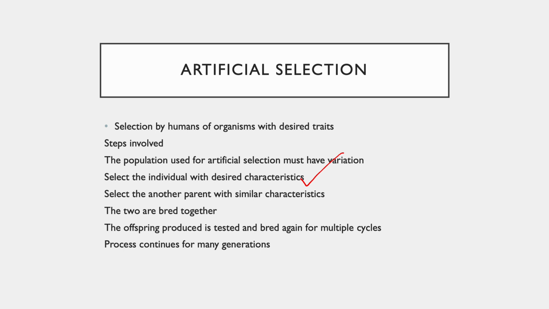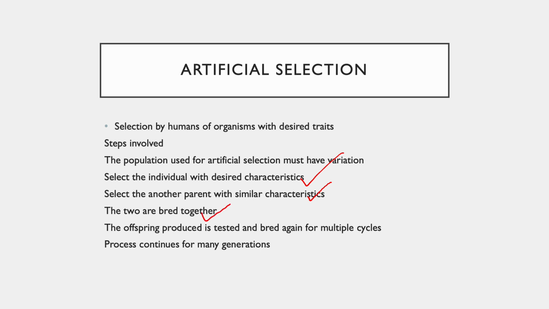This is followed by finding another parent with a similar characteristic so that I can breed. Now, why do I need to breed? Because in case there are some of them which are heterozygous, I need to remove the ones which I don't need. I need to have a pure line of the trait I am trying to select during the study I am performing.